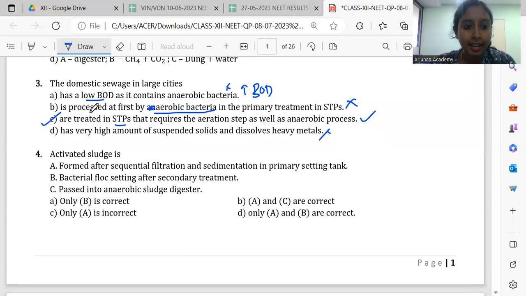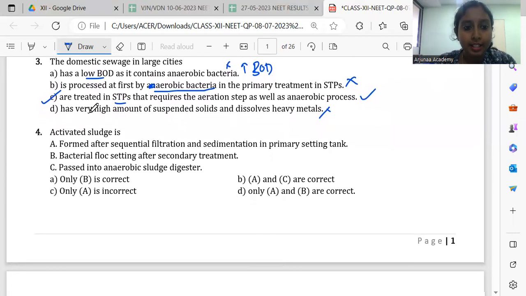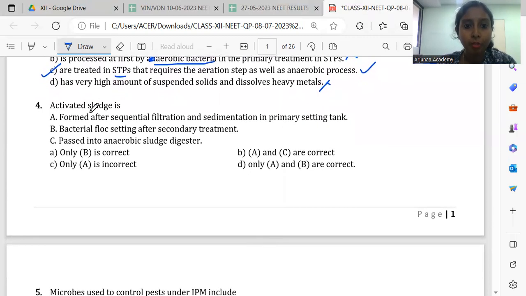So fourth one, activated sludge is. How is activated sludge formed? Once the flocs reduce the BOD, we send that water into the settling tank and allow it for sedimentation. That sediment is called activated sludge. Again here in the options, the combinations of correct statements are given. Formed after sequential filtration. We are not doing any sequential filtration here, right? So statement A will be wrong.